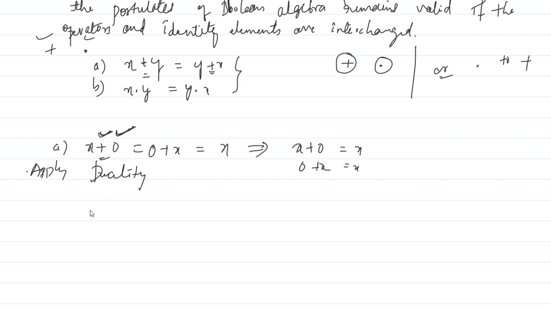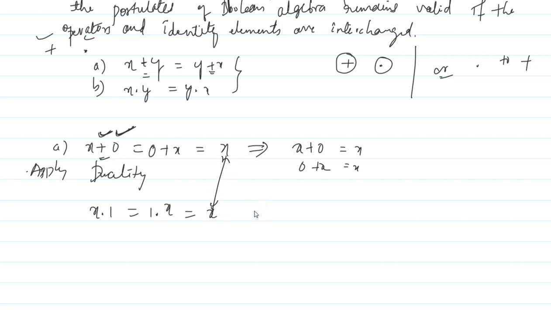So x as it is, plus becomes dot, and 0 becomes 1, which equals x again, the same result we obtain here.